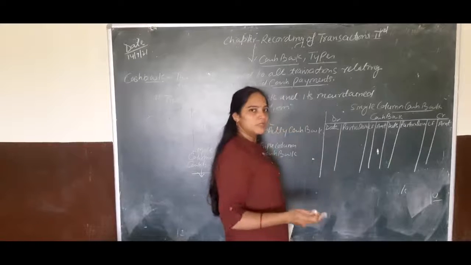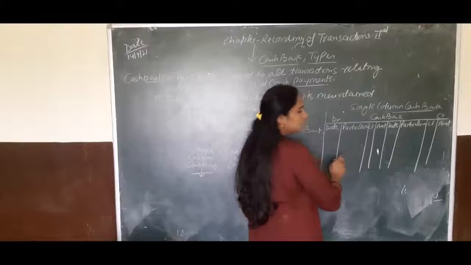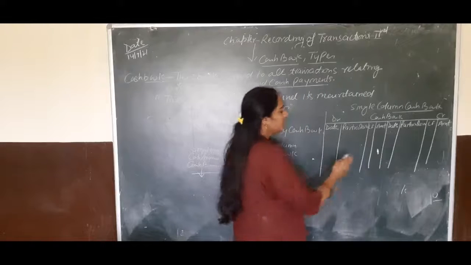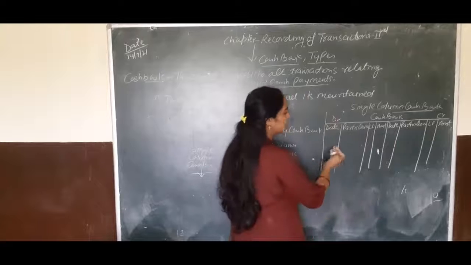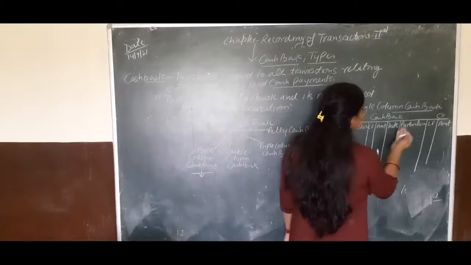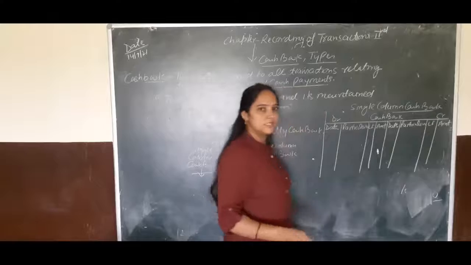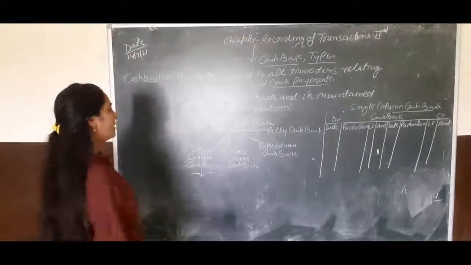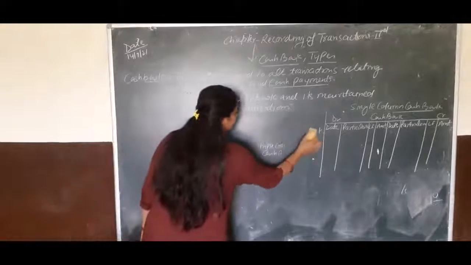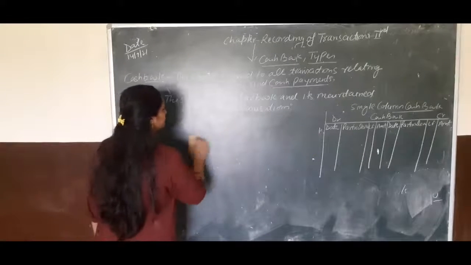Particulars, we give the detailed name, then LF ledger folio, and the amount on the debit side. Date, particulars, LF and amount, the same procedure will be followed on the credit side. Okay, children, now I am explaining the first question for your practice.